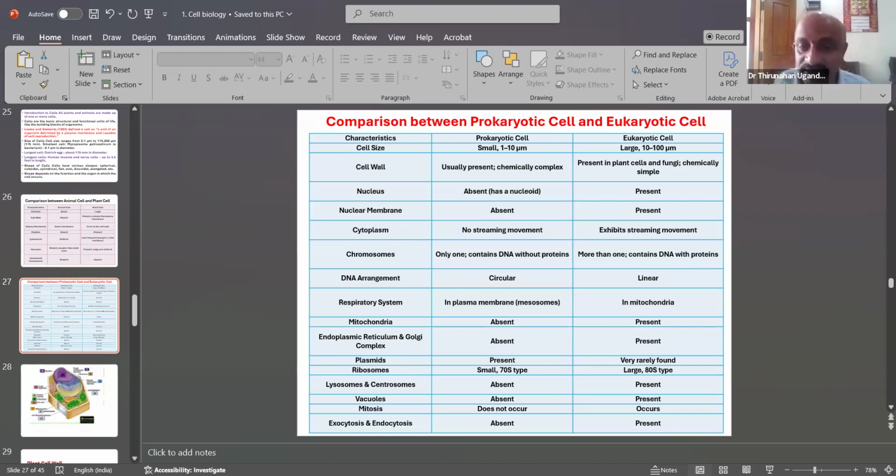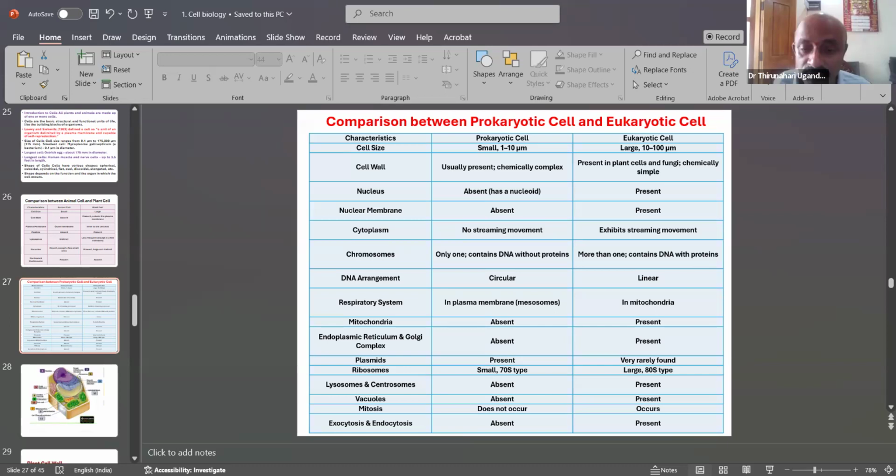Ribosomes are small, 70S type, in prokaryotes, and 80S ribosomes are present in eukaryotes. Centrosomes and vacuoles are also absent in prokaryotes and present in eukaryotes.